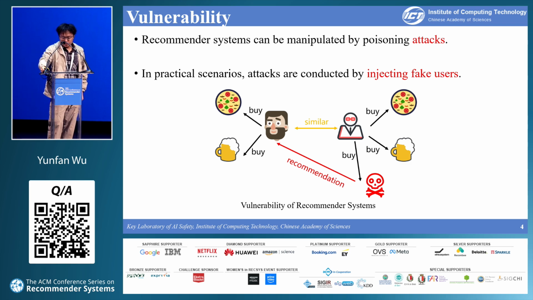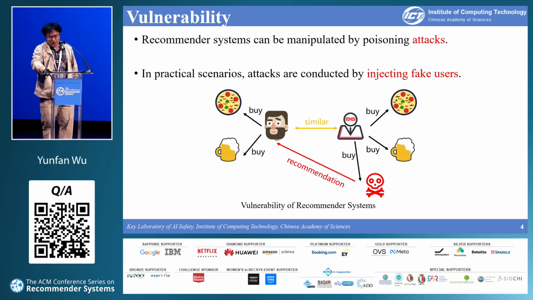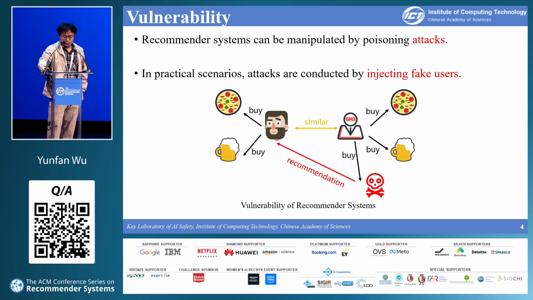The recommender system could potentially be manipulated by the injected fake user and recommend this harmful product to the normal user based on the similarity of their purchasing pattern. This manipulation can lead to users receiving potentially harmful or unwanted product recommendations, compromising the integrity of the system.